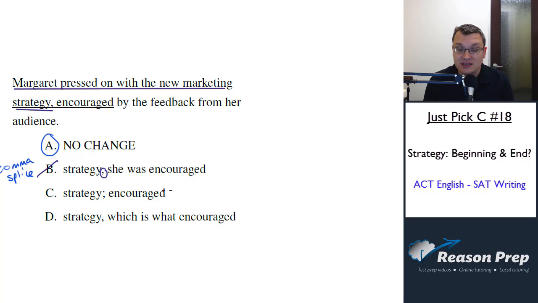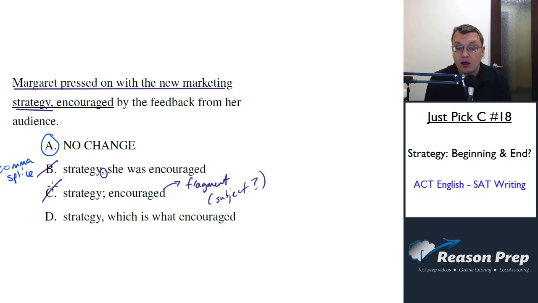In fact, as written, it is a fragment because we're missing a subject. If we had something like choice B with a semicolon, that would be acceptable because we'd have two complete sentences separated with a semicolon. That's fine. But because we don't have that, the second part of the sentence is not complete, so the whole choice is gone.